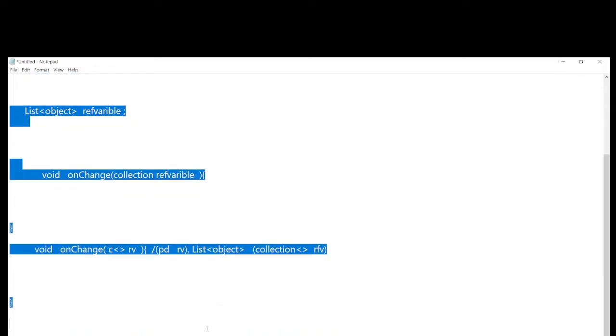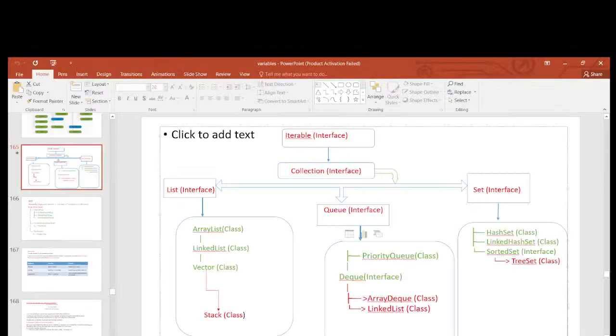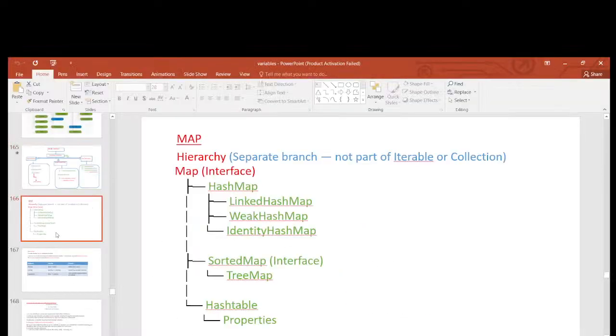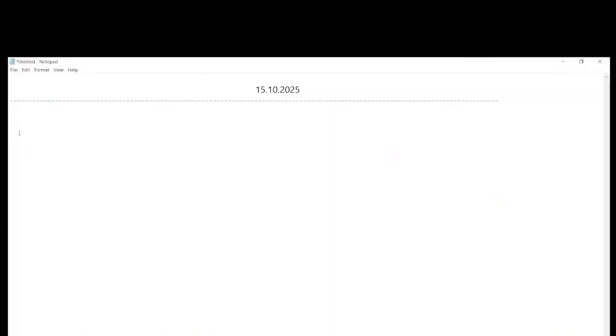Okay, now let me start today's topic. Queue. So queue is one interface. We know what is meant by interface. Queue is one interface.